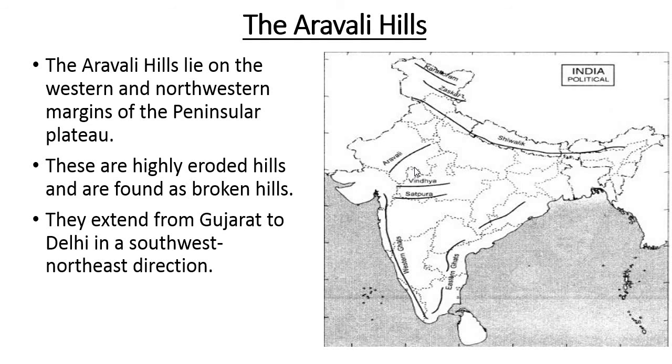They extend from Gujarat to Delhi, in a southwest to north direction. So this was all about the Western Ghat and Eastern Ghat, and by this we have completed the Peninsular Plateau. Thank you.